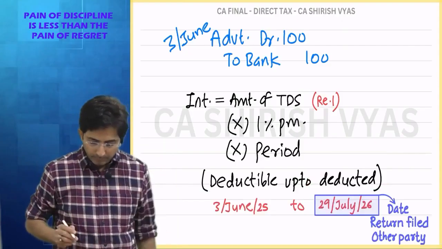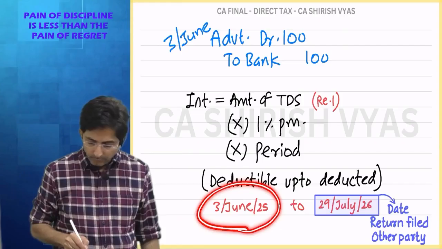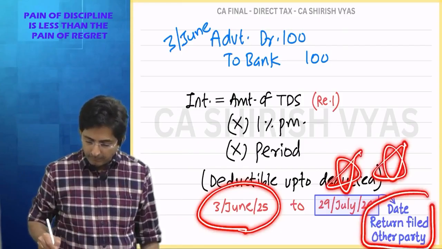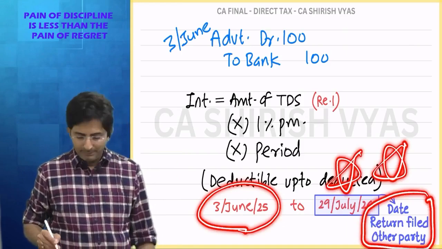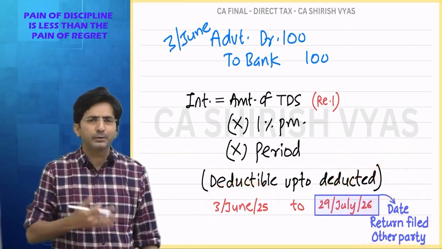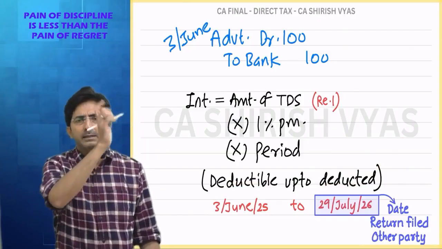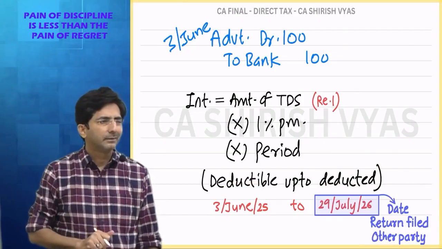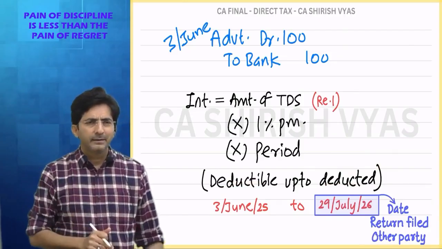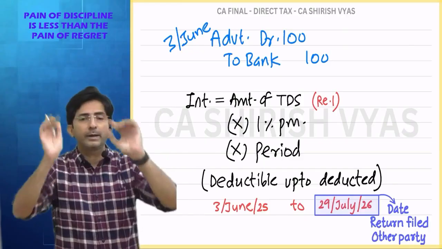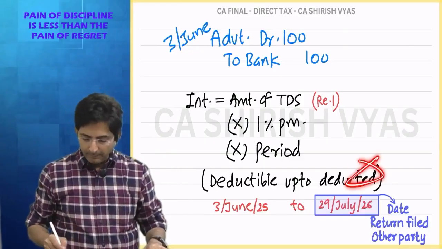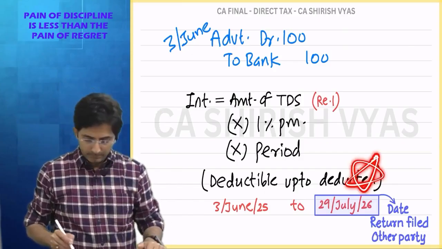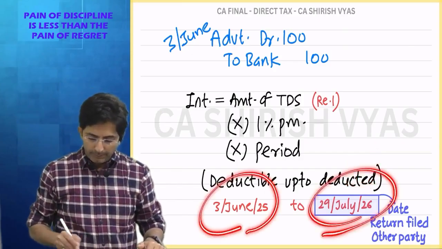See, I have written here: from 3rd June to, assume, 29 July is the date when the other party filed the return. I am randomly taking 29 July; assume my advertiser filed his return on 29 July, because normally people file returns in July. So the filing of return date is the end point of interest, and interest will come from year to year.